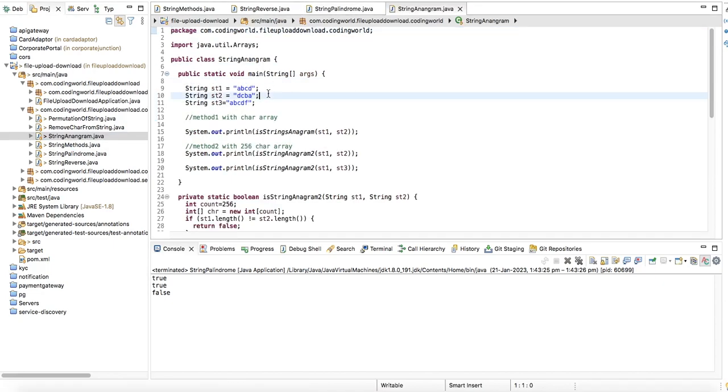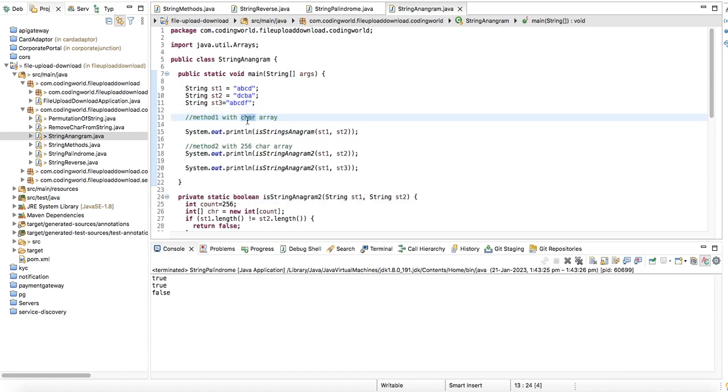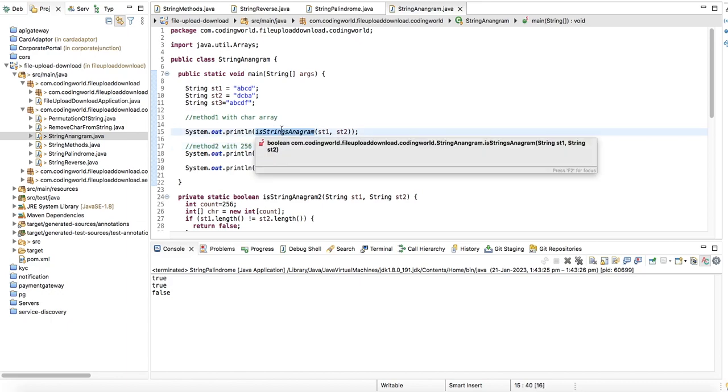So I have three strings. The first two strings are anagrams because those contain the same characters. The third string has extra characters, so the third string is not an anagram with the remaining two, string 1 and string 2. So I have written a program. We have solved this problem using two ways. One is a character array and the other is a 256 character array.